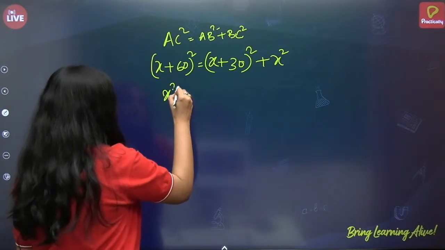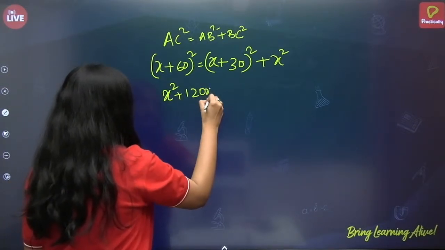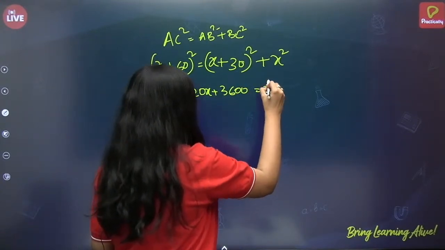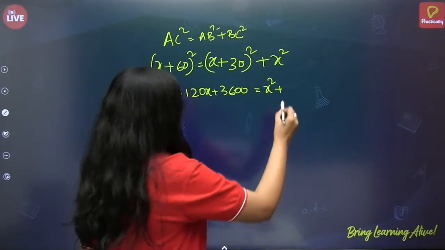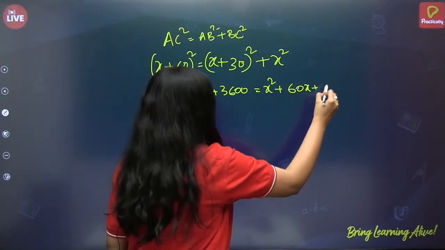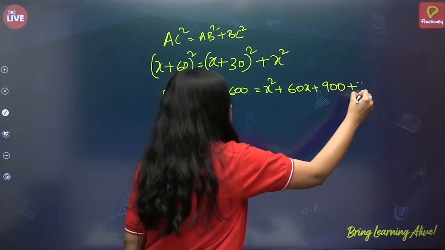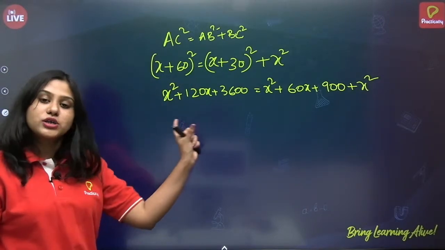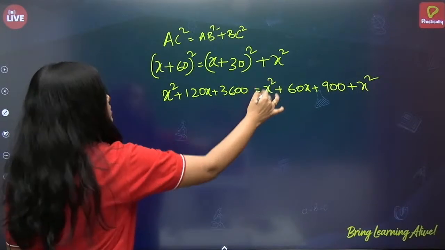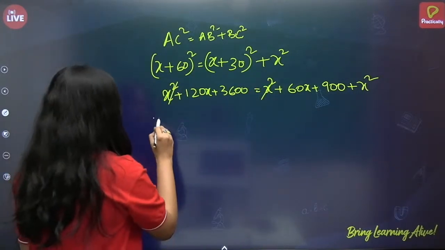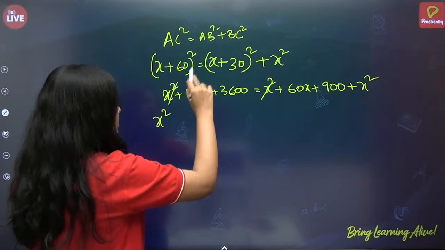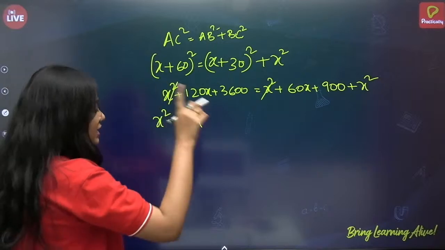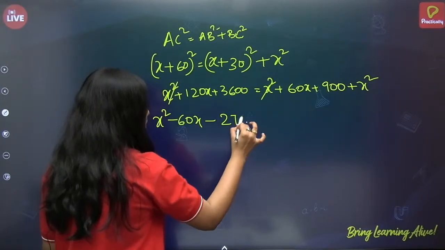So let us do it. X square plus 120x plus 3600 is equal to X square plus 60x plus 900 plus X square. Right? So we have got the quadratic equation. Now we'll simplify. So X square gets cancelled. So X square plus 60x minus 120x is minus 60x. Now plus 900 minus 3600 is minus 2700.